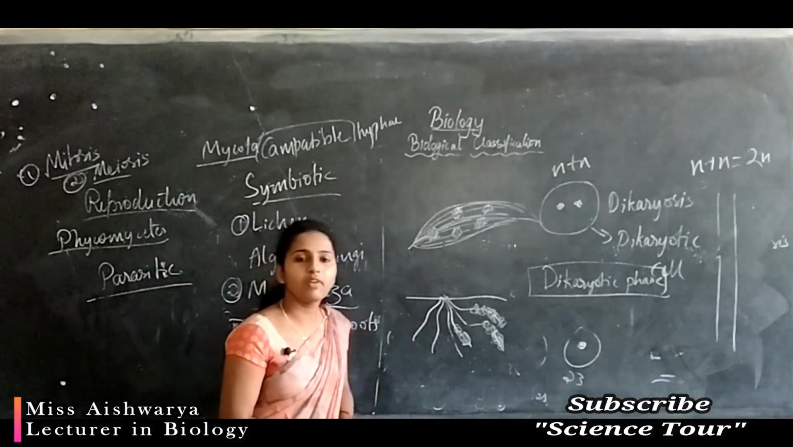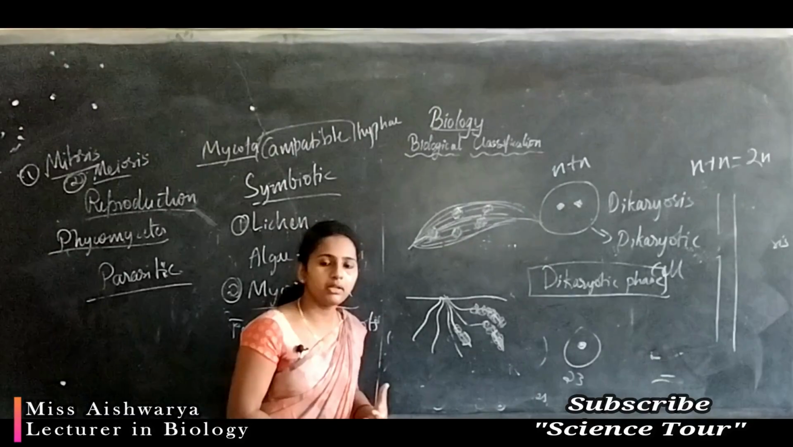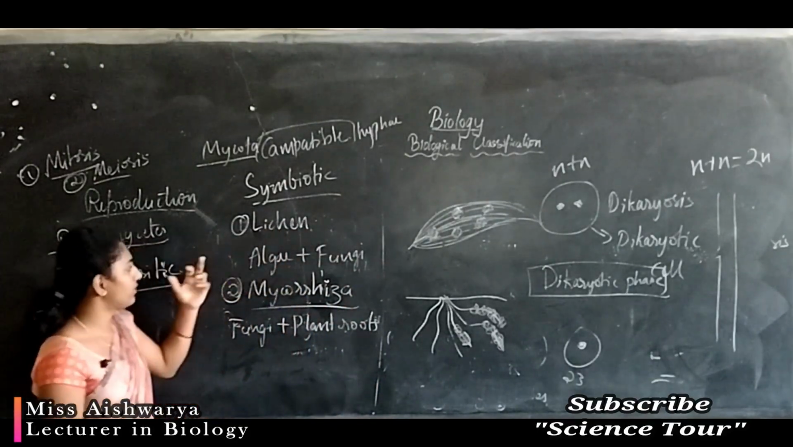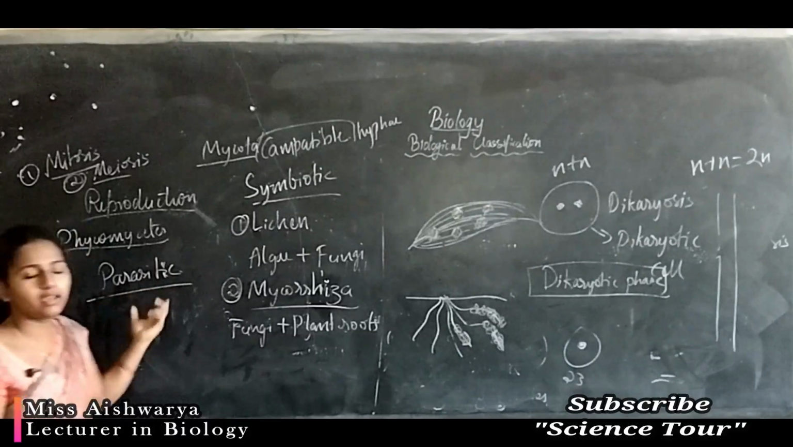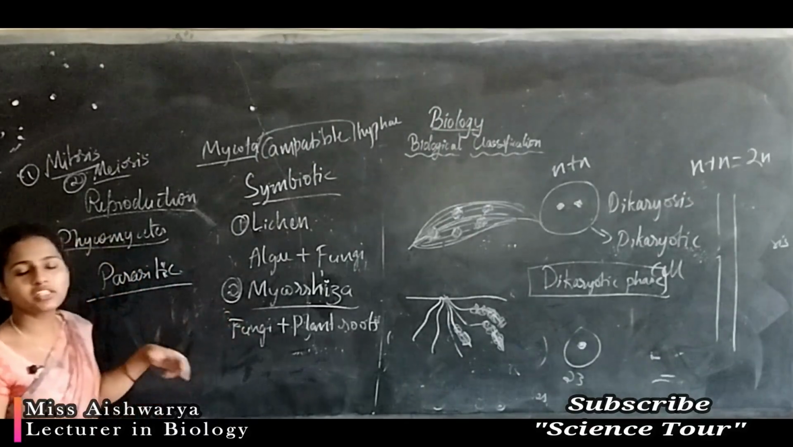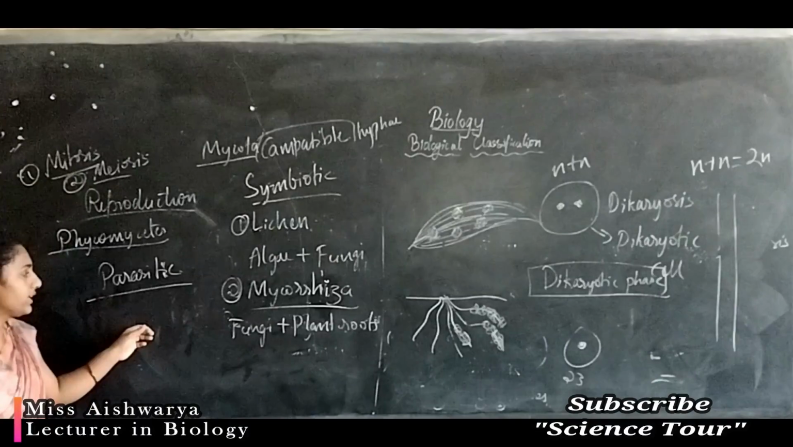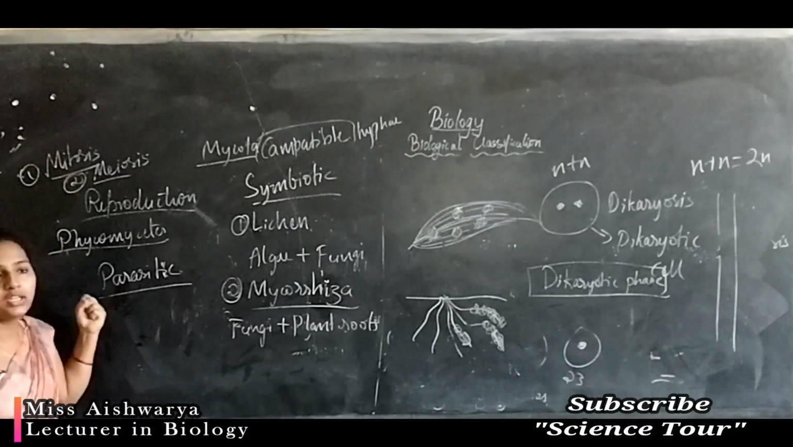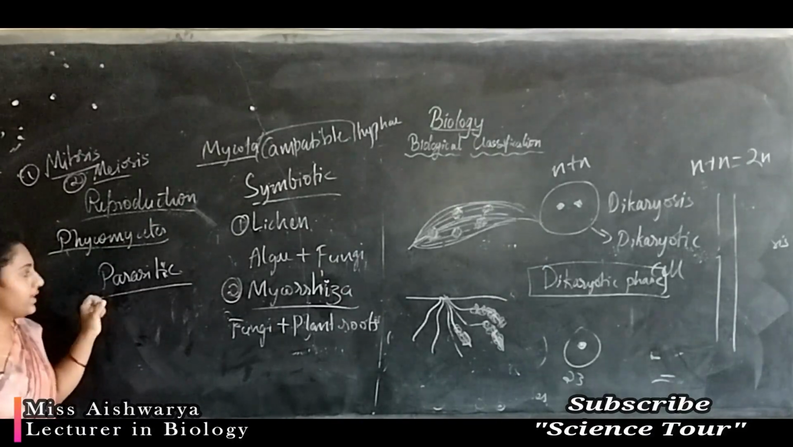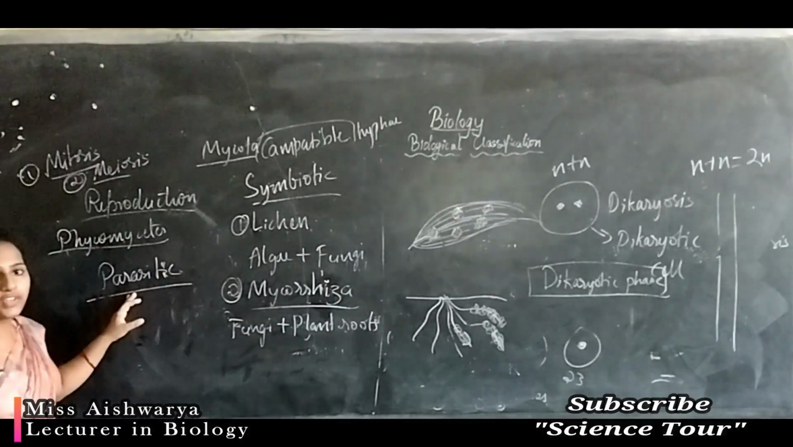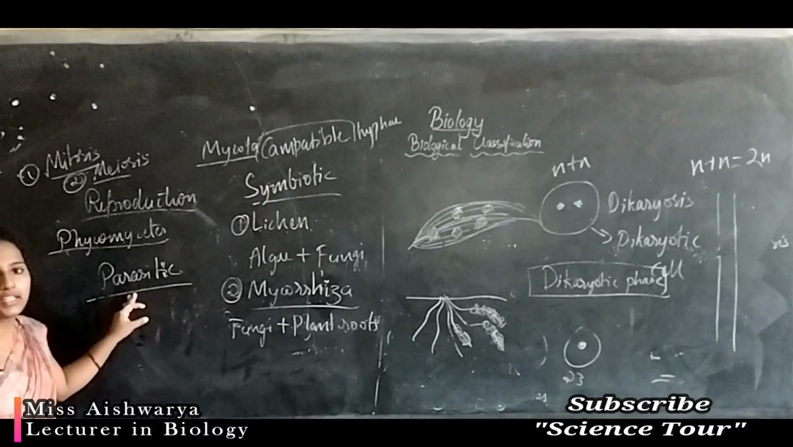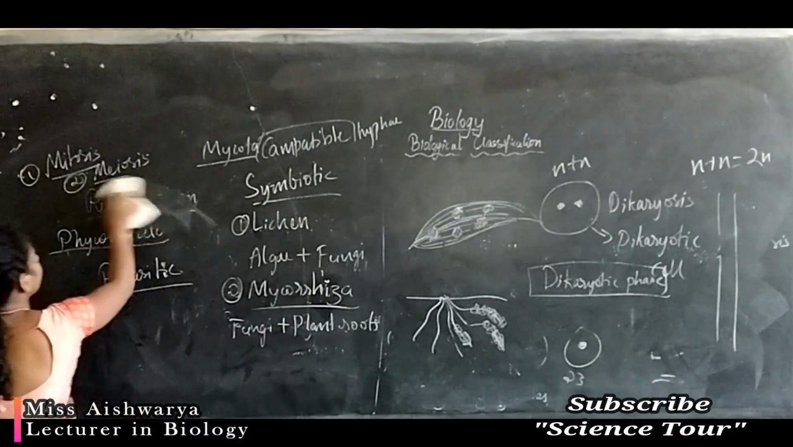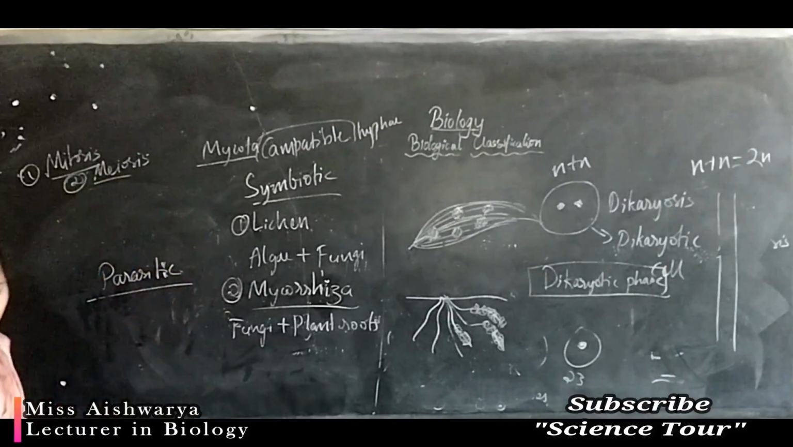Even in our higher animal body, we can also see the effect of this fungal growth as a parasite. I told about ringworm, which is a fungal infection that will partially or completely draw the nutrition from the host. These are the two different types of fungal associations we can see. And one more I have told, saprophytic. Saprophytic will not affect any other organism.